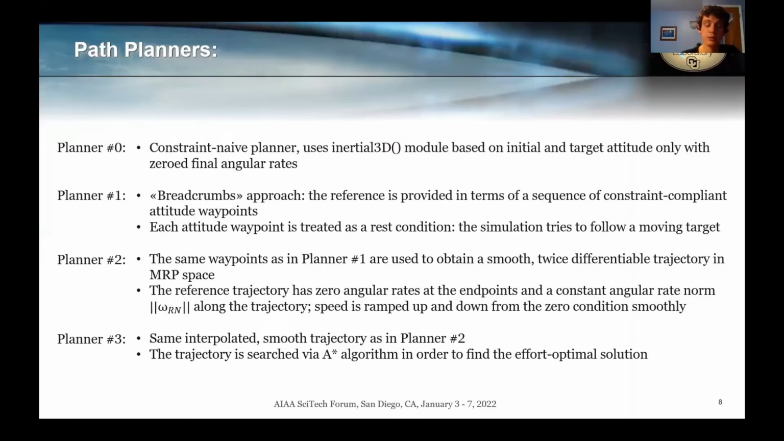Planar 3 relies on the same philosophy as Planar 2. However, in this case, the interpolated trajectory is based on a set of waypoints that are searched using an A-star algorithm that tries to minimize the integral of the control torque required to track the interpolated trajectory.